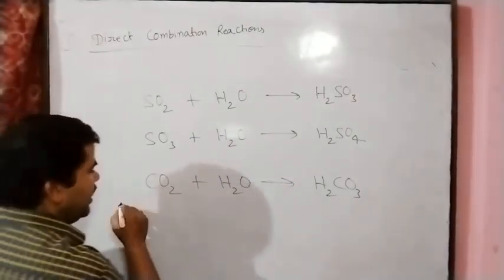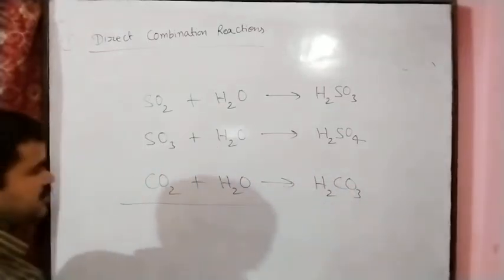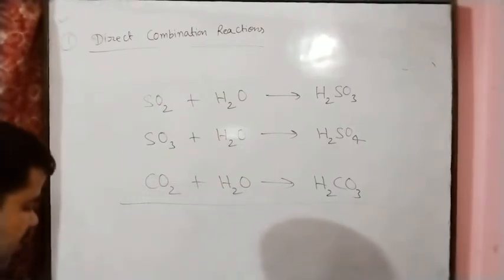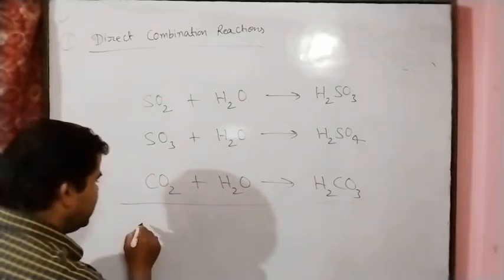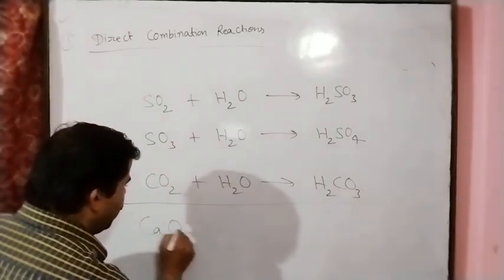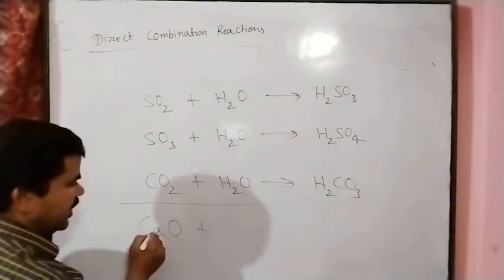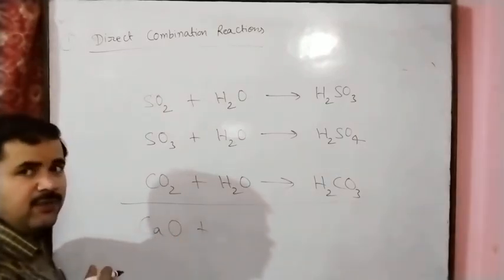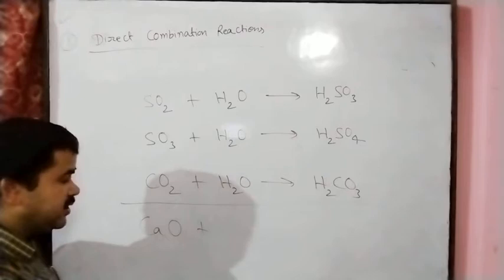In the same manner, if we take metallic oxides, like sodium oxide, calcium oxide, magnesium oxide, say calcium oxide, CaO, this is a metallic oxide, and this metallic oxide has a basic nature, and we can prove this. How is this possible?